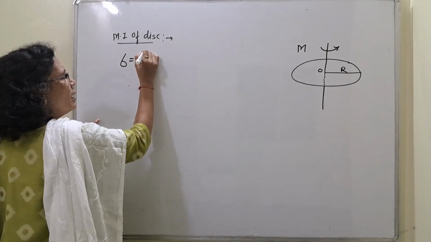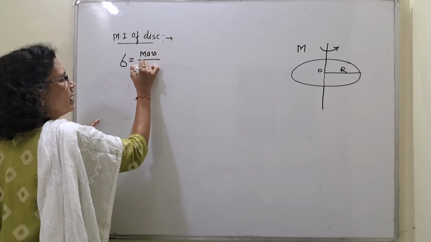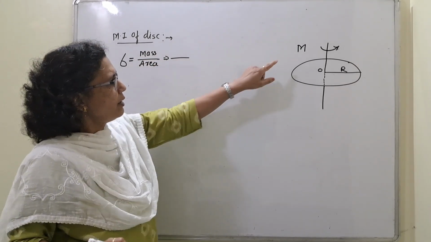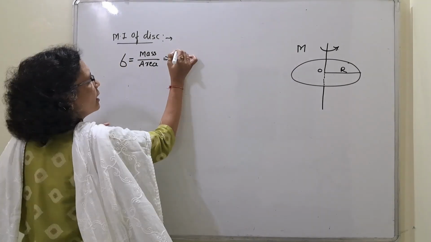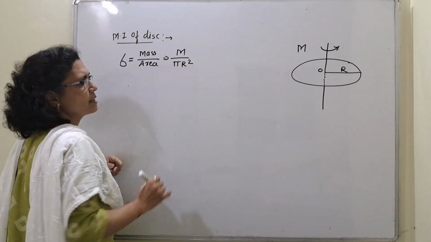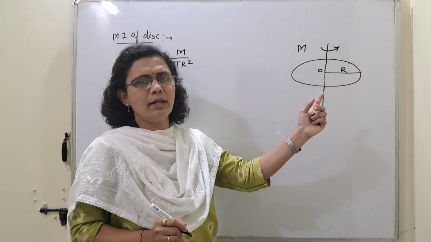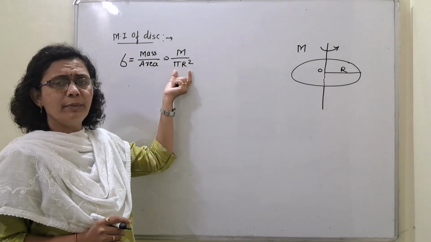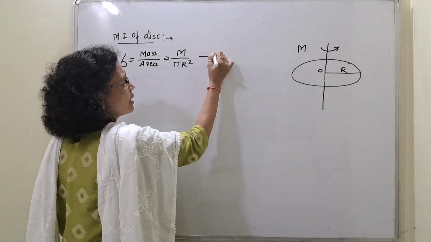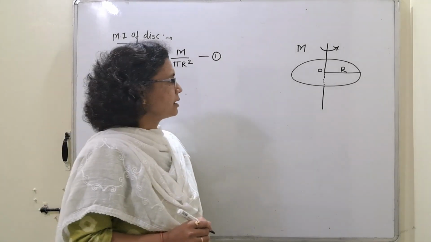It is given by mass upon area. Mass is capital M, and as this disk is circular, area will be pi r square. So M upon pi r square is nothing but the surface density.